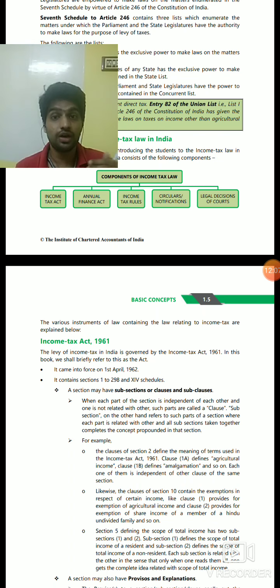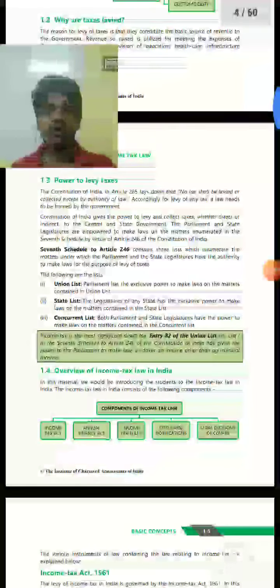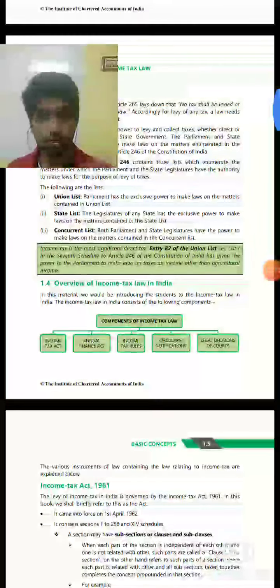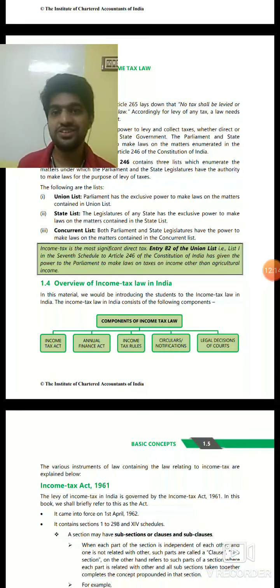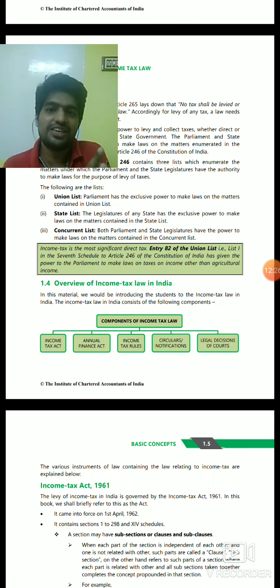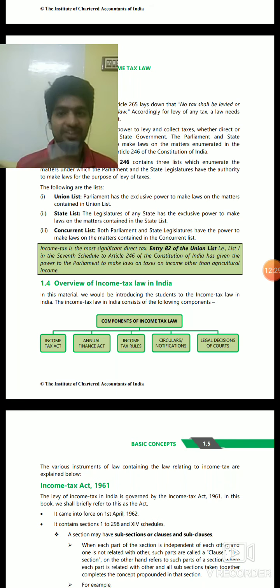The syllabus of May and November 2020 covers assessment year 2020-21. That is regarding previous year, financial year 2019-20. Sorry, it's getting confused. It's very simple, I will cover it later. There is a very good explanation. What is assessment year, what is previous year, etc., I'll explain at that time in later concepts.